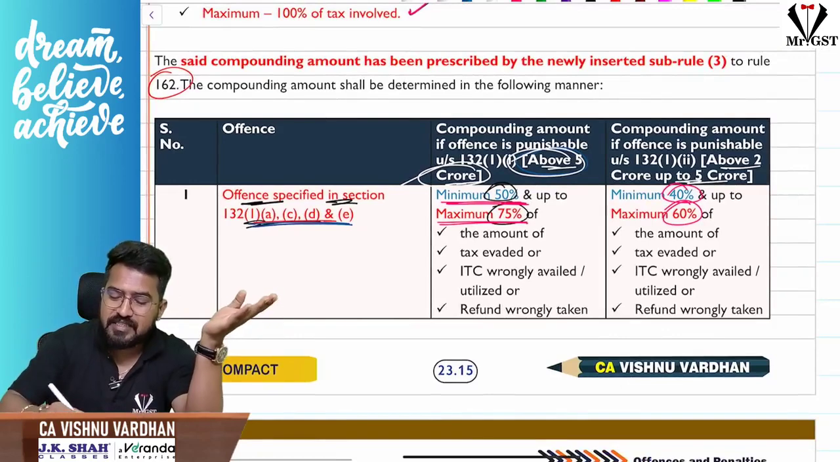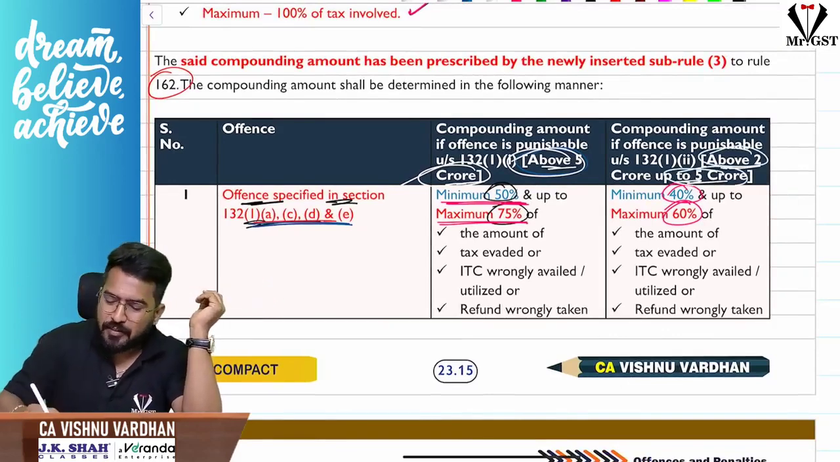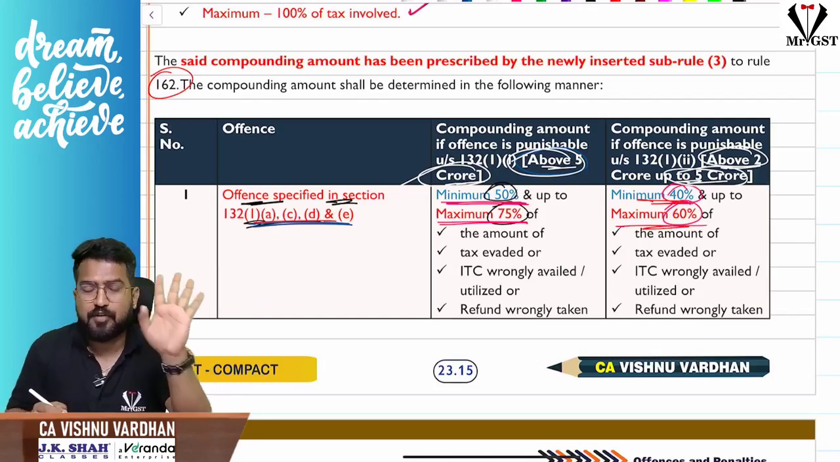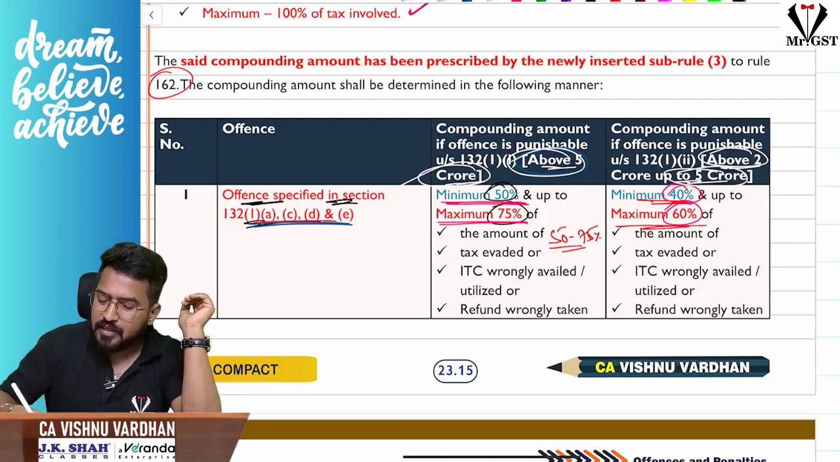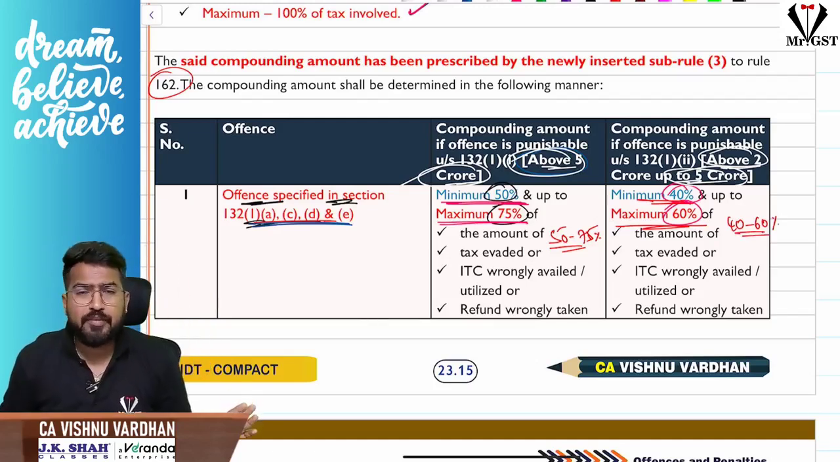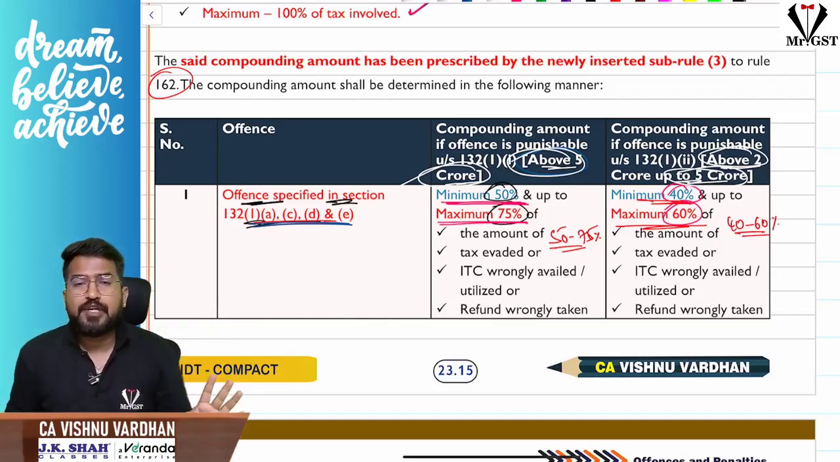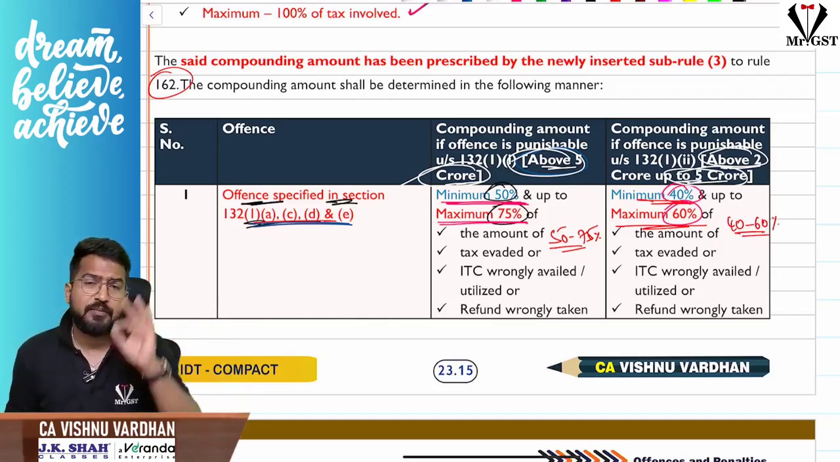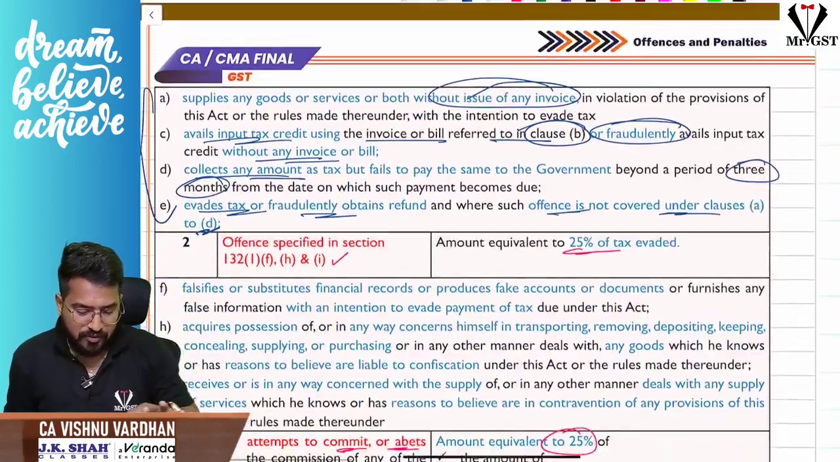No sir, it is just between 2 crores to 5 crores only. Then minimum 40%, maximum 60%, how much ever he wants he can ask. So 50 to 75 he can ask here, and here the commissioner can ask you to pay 40 to 60%. So 2 crore to 5 crore, 40% to 60%, minimum 40, maximum 60. More than 5 crores, 50 to 75, minimum 50%, maximum 75% of the tax amount involved, the proper officer, the commissioner, can ask you as a compounding fees.